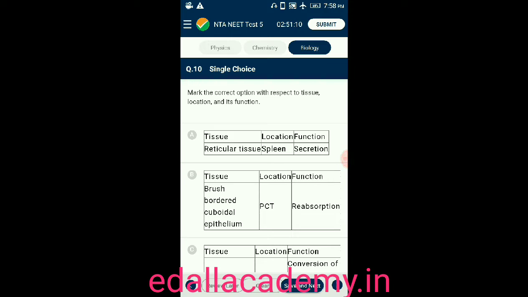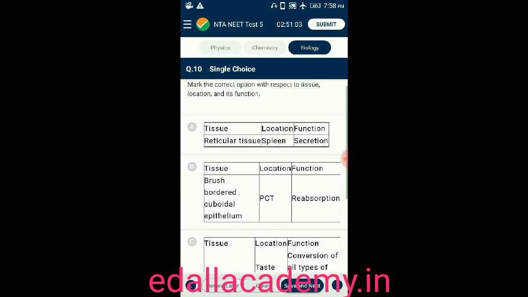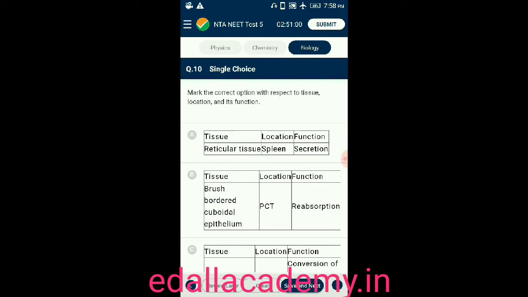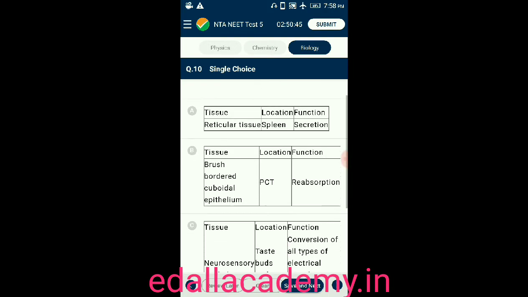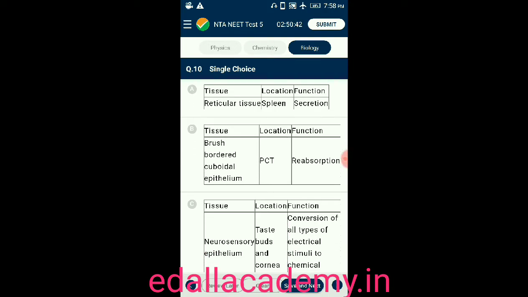Question number 10. Mark the correct option with respect to tissues, location and its functions. Here, 4 locations and their functions are given. We have to find out the correct option. Option A, reticular tissue is located in the spleen. The function is secretion.